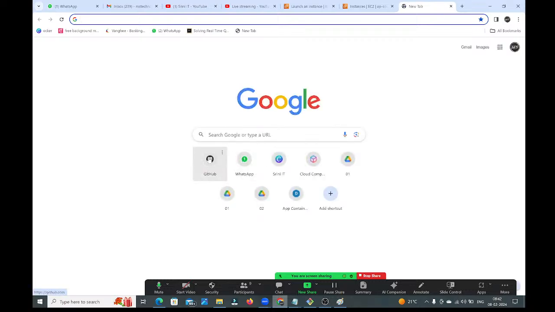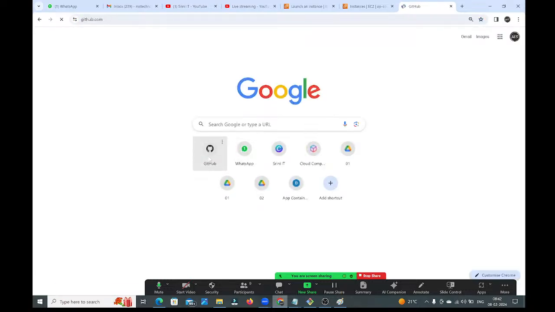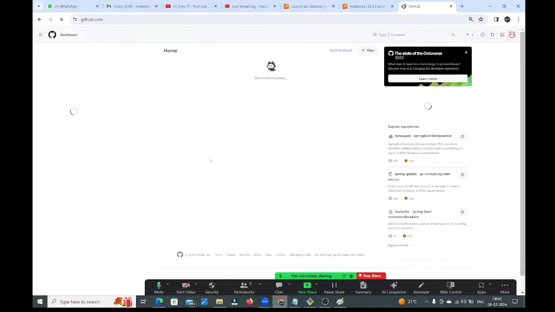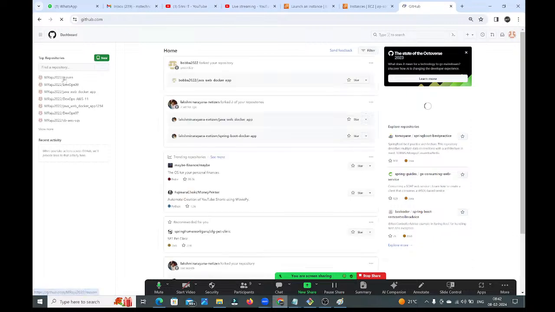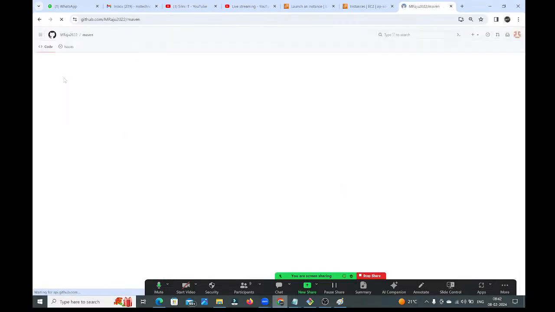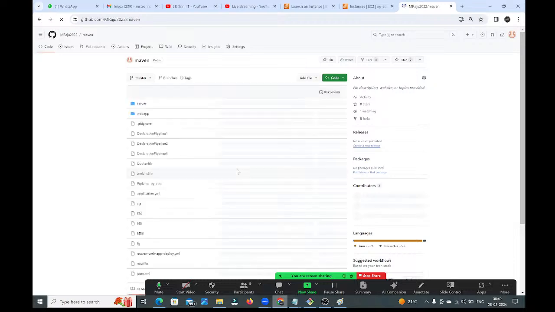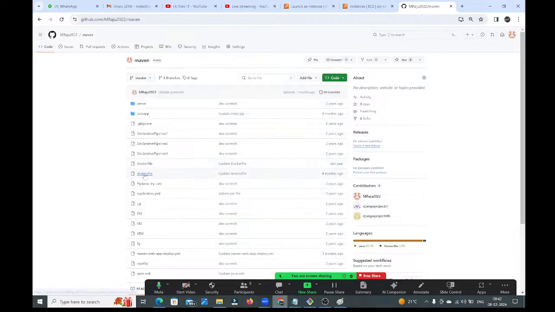See, this is my GitHub repository. In the GitHub repository, developers will upload the code. Along with the developer's code, I have uploaded my Jenkinsfile also. As a DevOps engineer, we need to write that Jenkinsfile. Inside it, whatever operations the DevOps team should perform, I have mentioned everything in this file. Let me open this file.